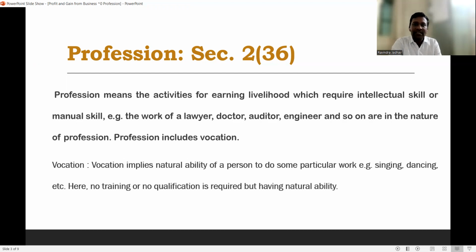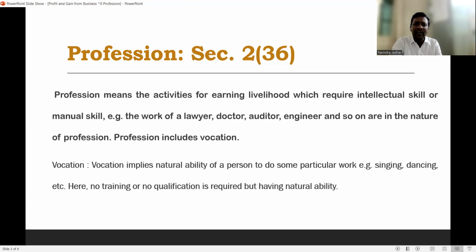That's why he is able to check the books of account, rectify the errors and frauds in them, and he charges some money for it from his client or a business organization. So it is the profession of that particular auditor.